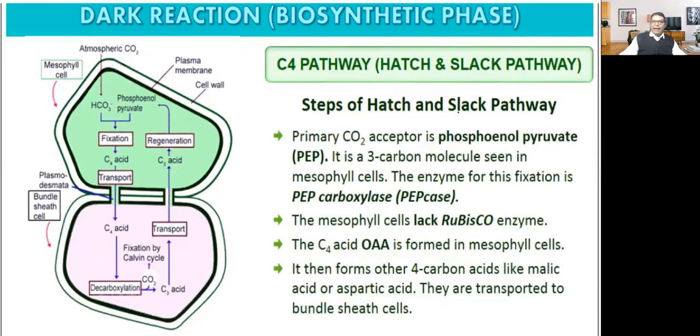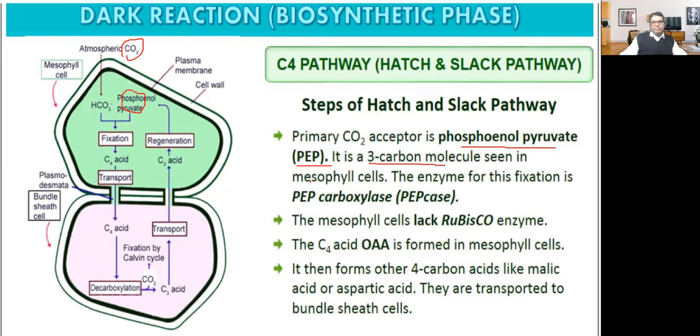Now the steps of the Hatch and Slack pathway. Here, the primary carbon acceptor is phosphoenol pyruvate, PEP. Here, phosphoenol pyruvate is the acceptor of carbon dioxide. It is a 3 carbon molecule. RuBP is a 5 carbon molecule. In C3, the primary acceptor is RuBP, and here it is PEP. PEP stands for phosphoenol pyruvate. It has 3 carbon molecules.